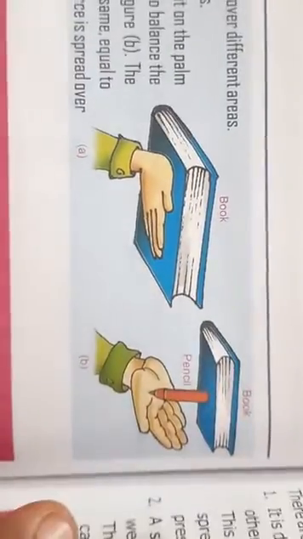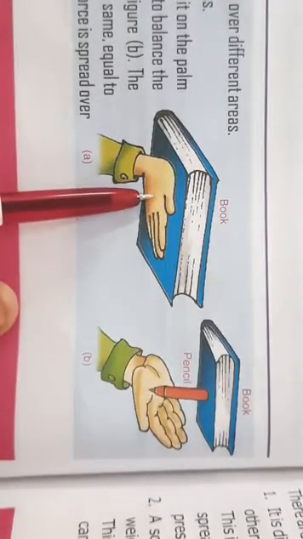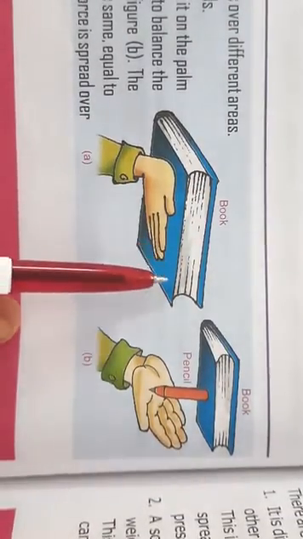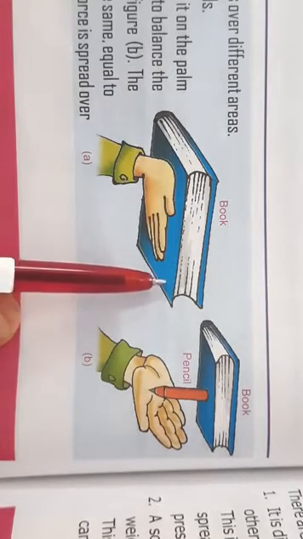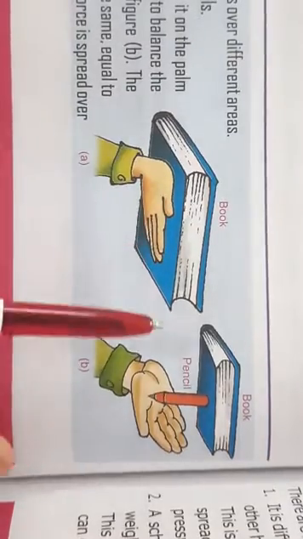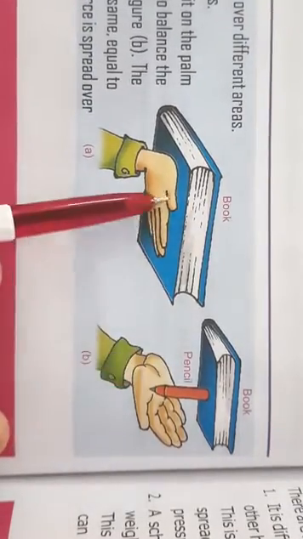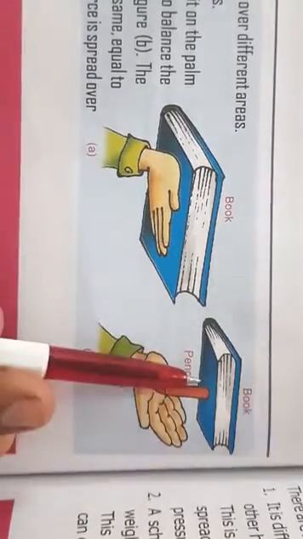In the same way, one more activity you can do. You can take a book and hold it in your palm, and then with the help of a pencil, again try to hold it with the palm. So what is happening, children? In both the cases, the force acting on the palm is the same. The weight of the book is the same.